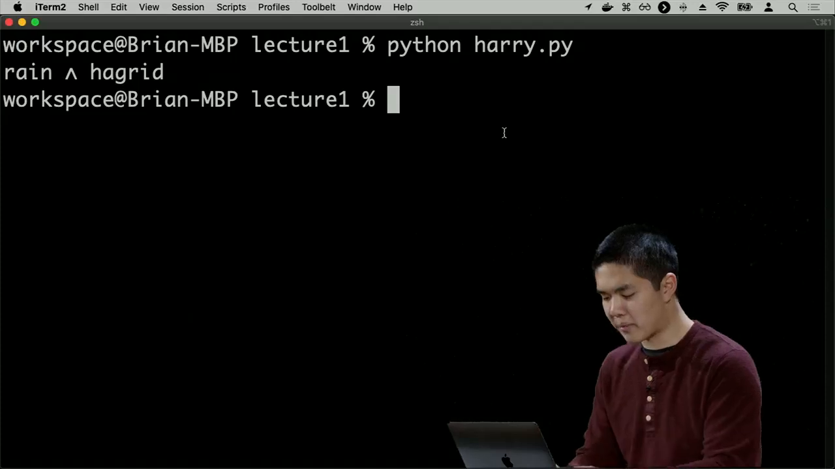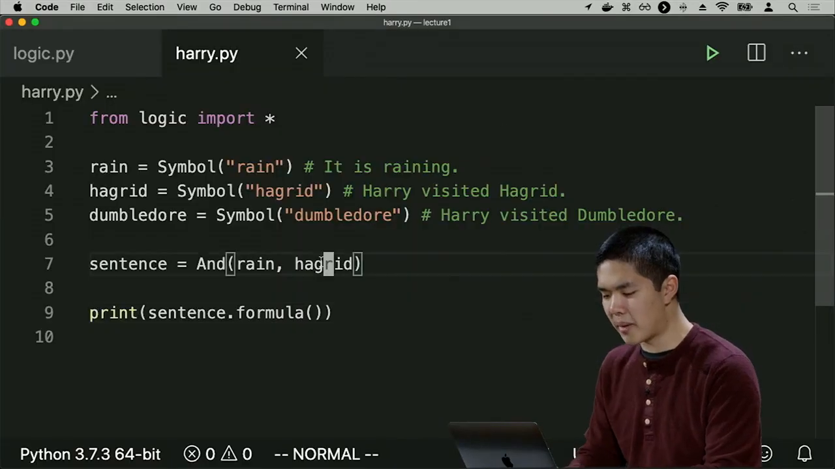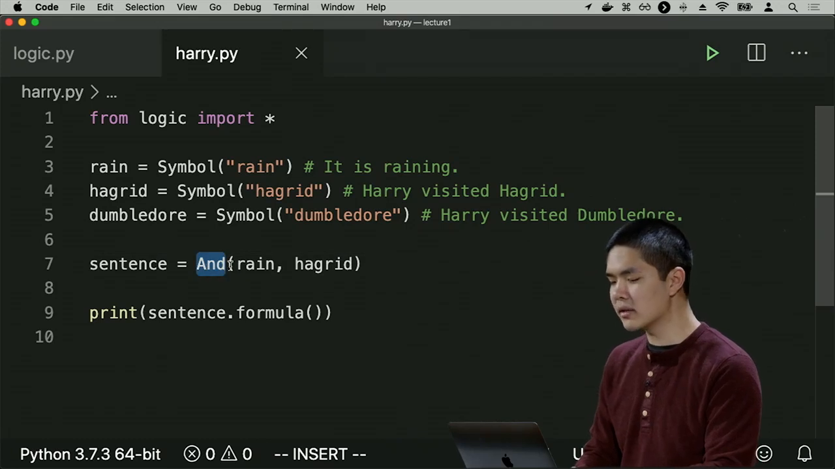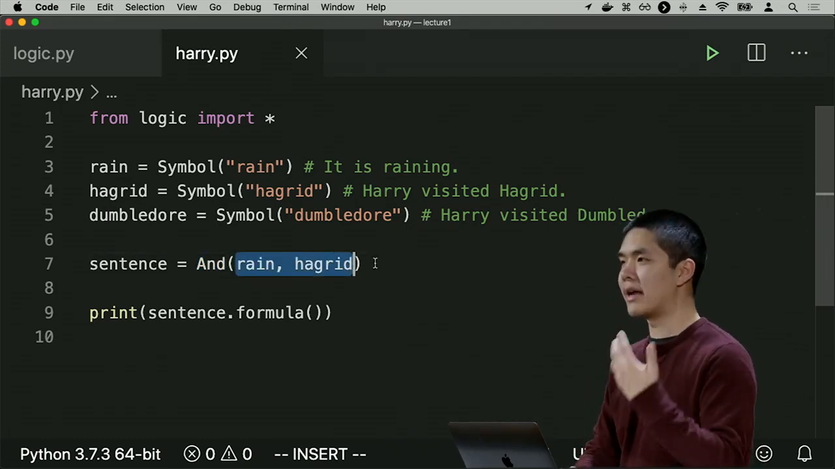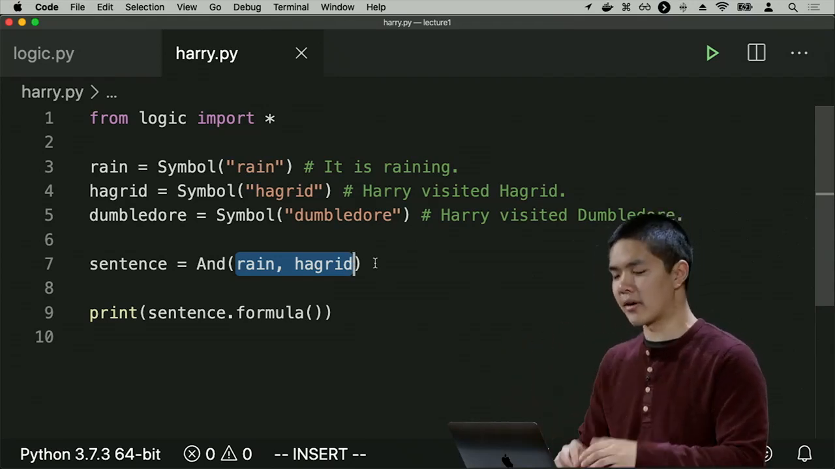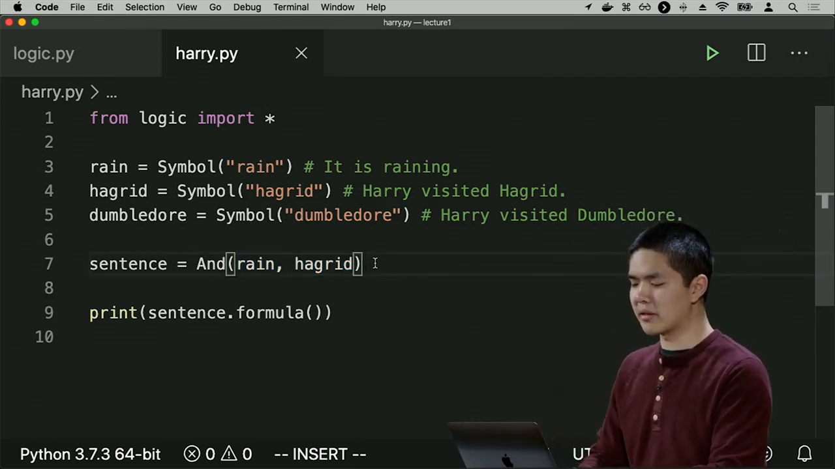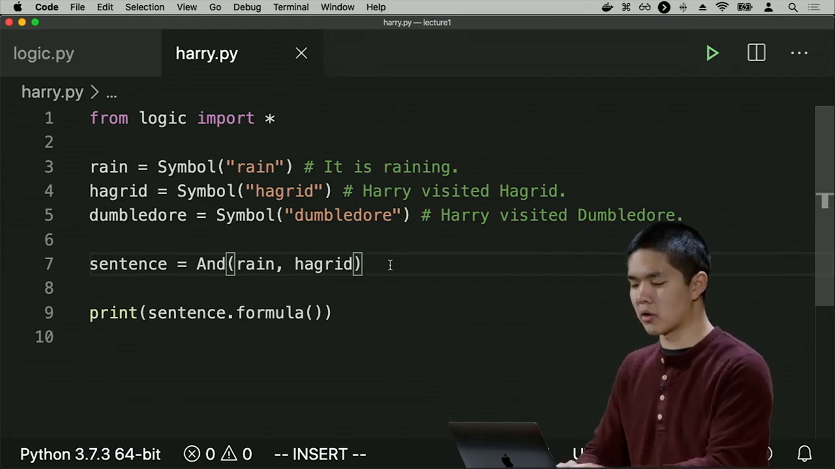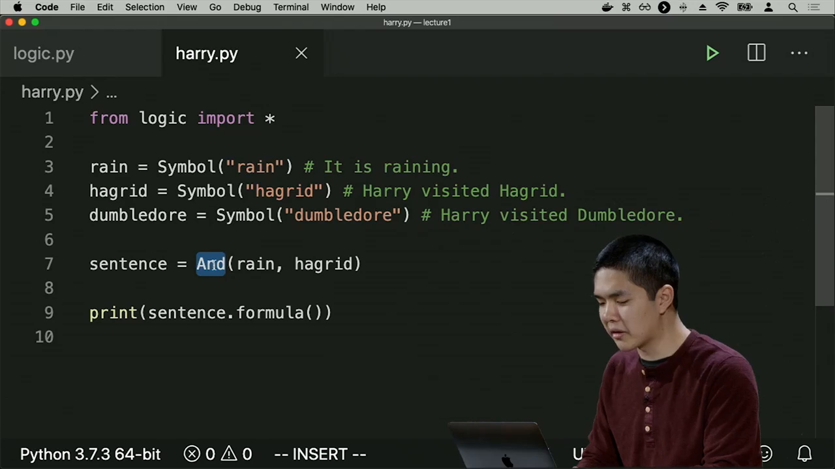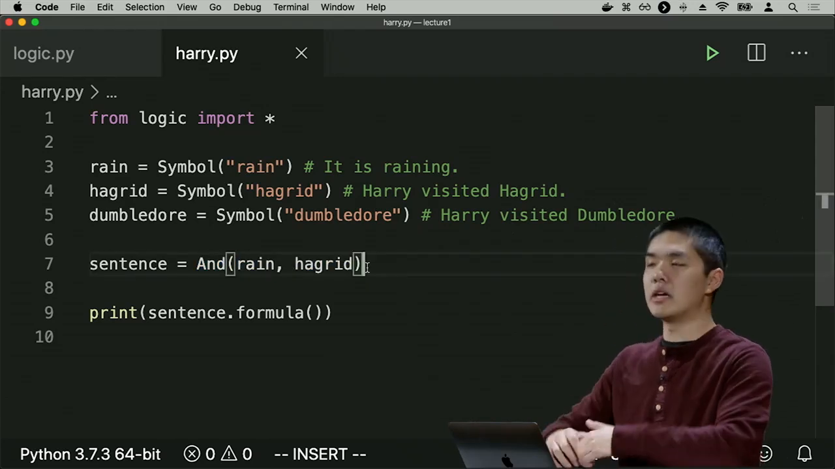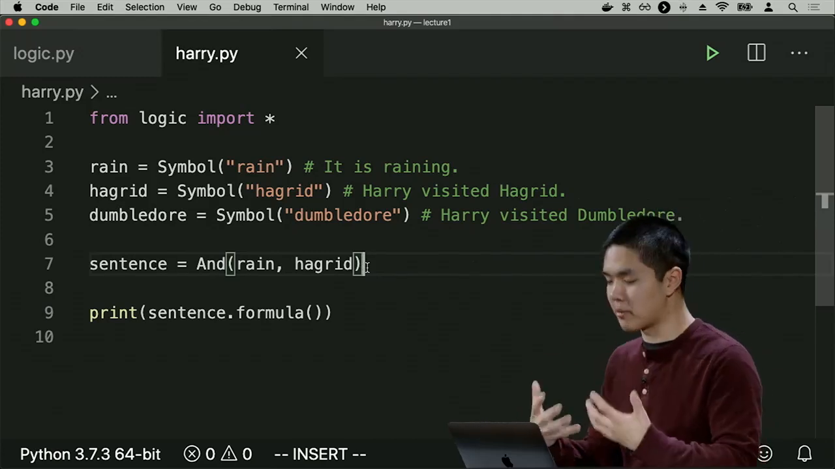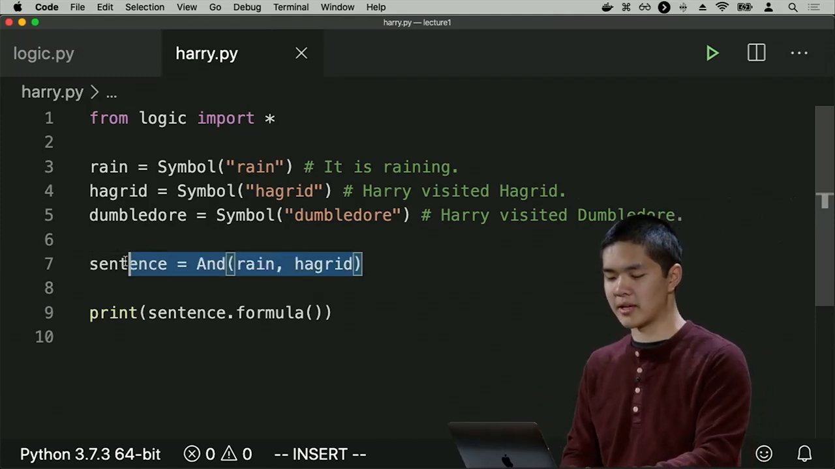This is the logical representation of what we have here in our Python program of saying and whose arguments are rain and Hagrid. So we're saying rain and Hagrid by encoding that idea. And this is quite common in Python object-oriented programming, where you have a number of different classes, and you pass arguments into them in order to create a new and object, for example, in order to represent this idea.